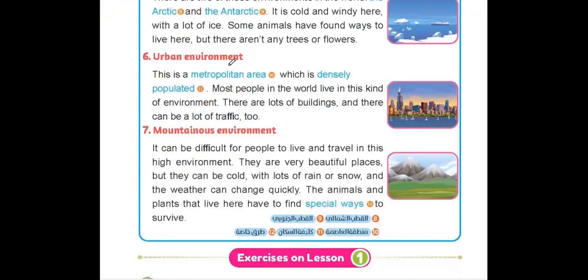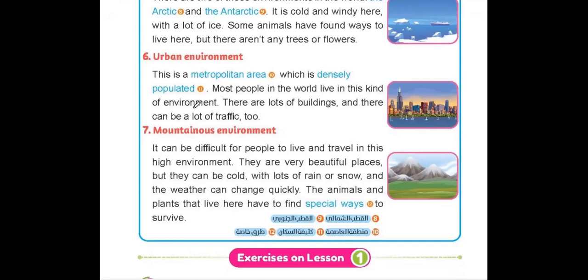Number 6, urban environments. What about urban environment? This is more populated with people. This is a metropolitan area, which is densely populated. Most people in the world live in this kind of environment.